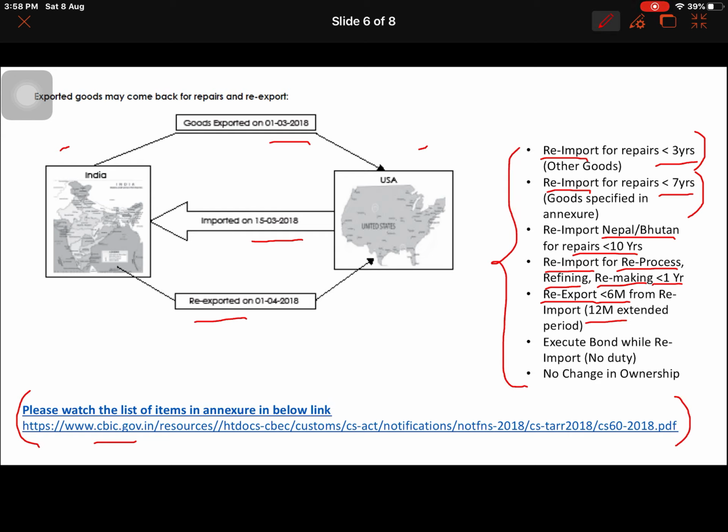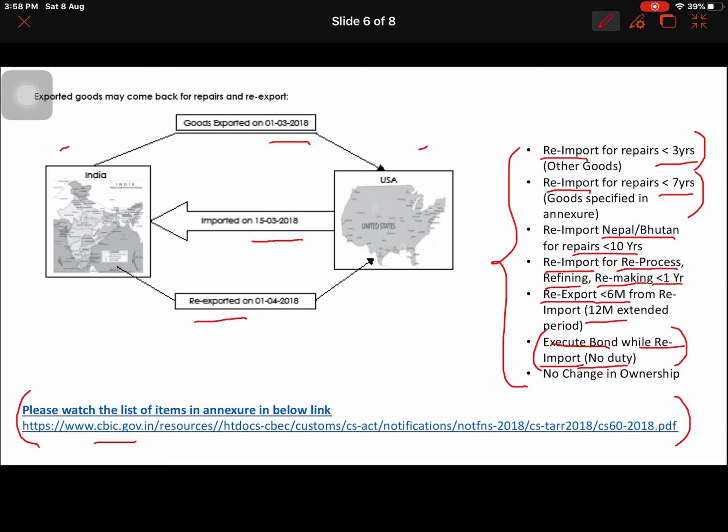Now all these imported goods, we have allowed them without payment of duty, and these goods have to be exported back. So we have to execute a bond that we are not paying duty, and we will re-export it back. So all these goods which have not paid duty but reach the domestic tariff area should be exported back. That's why we are executing a bond.